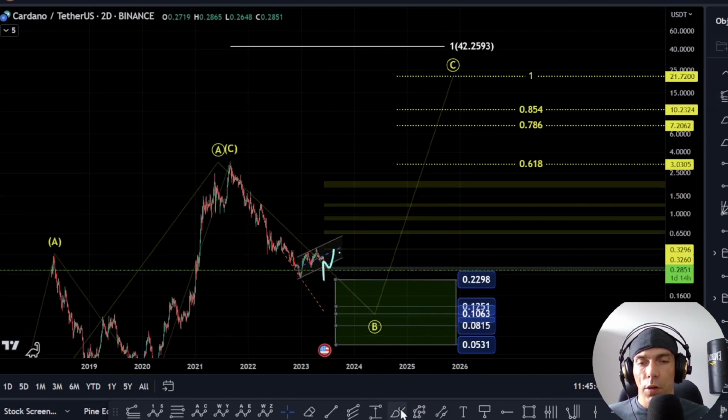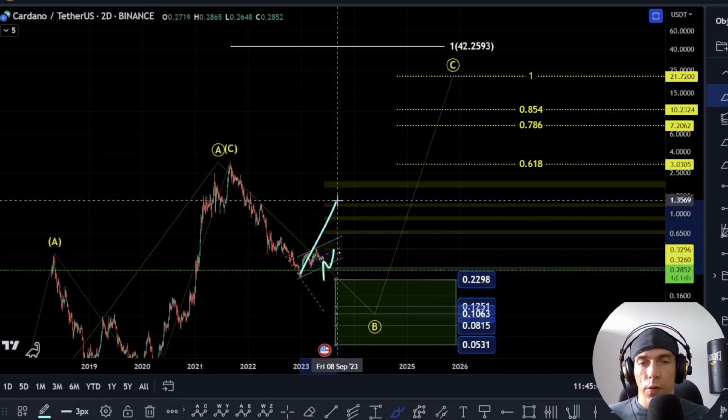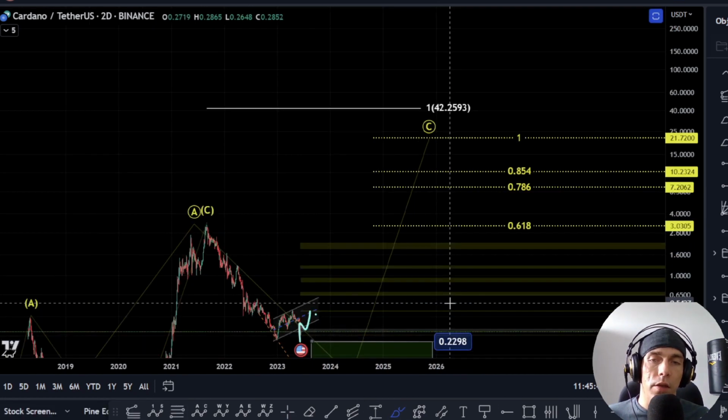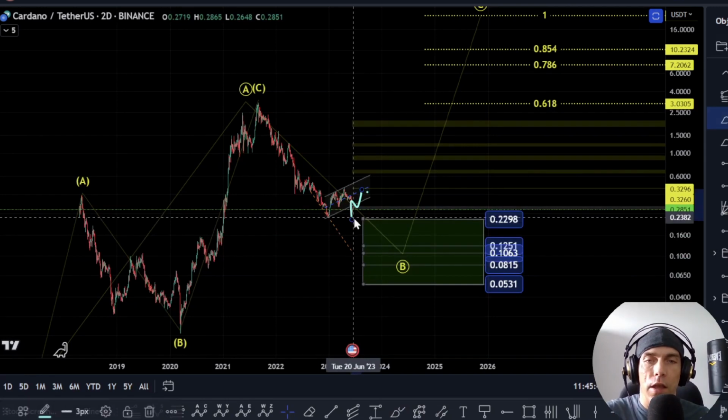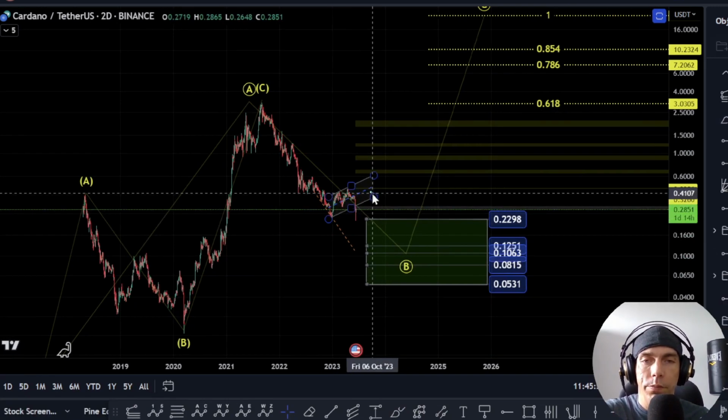However, we'd still need to be on the lookout for the idea that we could still face rejection here and then look to break down still. So we're gonna have to keep an eye on those levels if we do start moving up like that.